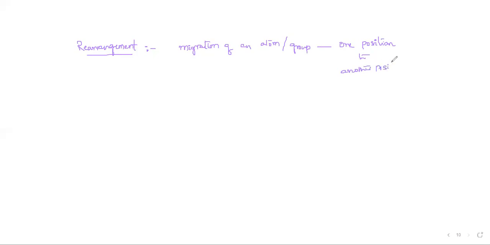Such types of reactions are called what reactions? Rearrangement reactions. So we'll study many rearrangements like the Hofmann bromamide degradation, the Curtius rearrangement, the Claisen rearrangement, different rearrangement reactions. But here, we will discuss a simple one.